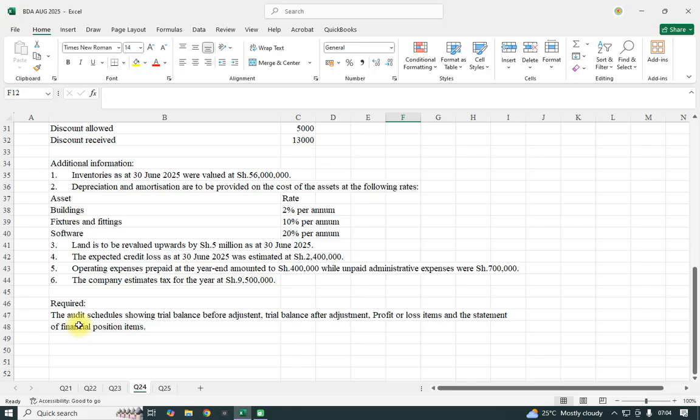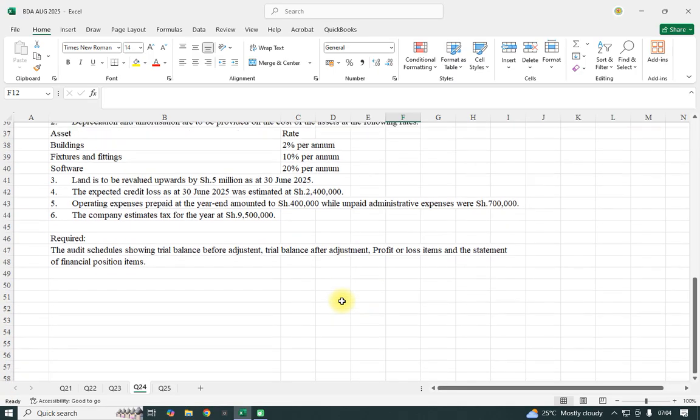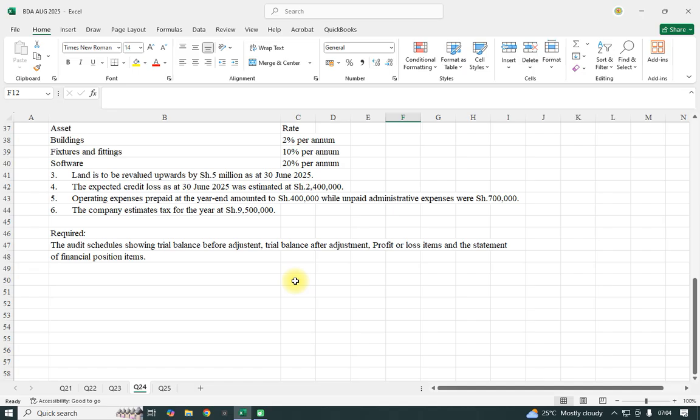So you are required to prepare the audit schedules showing trial balance before adjustment, trial balance after adjustment, profit or loss items, and the statement of financial position. So in this question, we require two trial balances, the trial balance before and the trial balance after adjustment. We shall have the trial balance before, then the adjustments so that we can get the trial balance after, and we have the profit or loss items and the statement of financial position. So those are the items that we require.